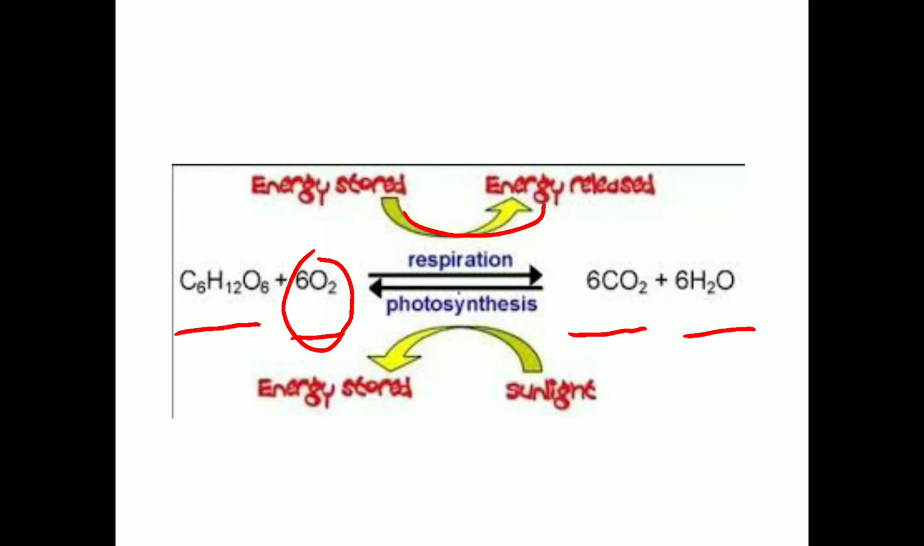In photosynthesis, 6 carbon dioxide molecules plus 6 water molecules, with the help of sunlight, prepare the food, that is glucose molecule. Now the energy is stored within this glucose molecule.